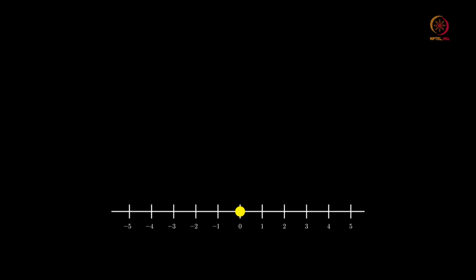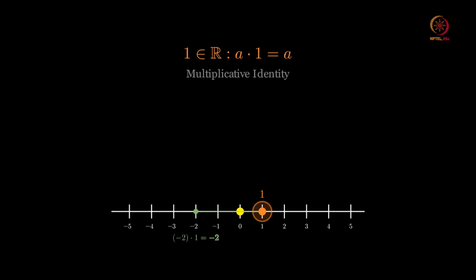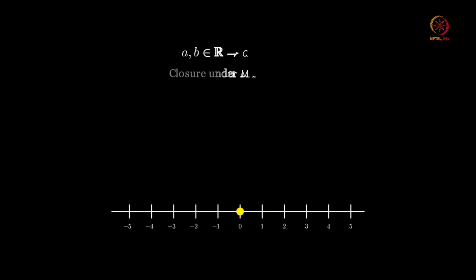We know that 1 is a real number. So, 1 belongs to R, that means the multiplicative identity element is there. Then we have the fifth one: for every a, b in R, that means two real numbers, the product of two real numbers is basically a real number, that is what this means. a into b is also a real number.